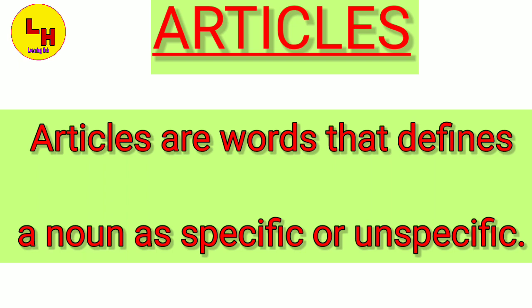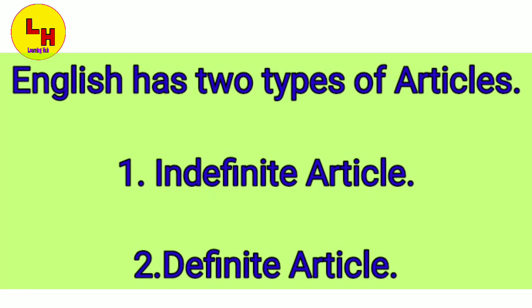Now let us see its definition. Articles are words that define a noun as specific or unspecific. It is used before a noun to show that the word is either specific or an unspecific one. English language has two types of articles. The articles are categorized in two different types. First one is indefinite articles and second one is definite articles. A and an fall under indefinite articles and the falls in the category of definite articles.